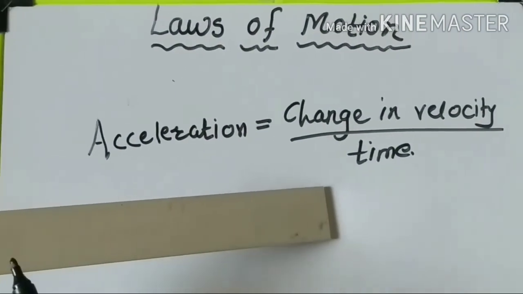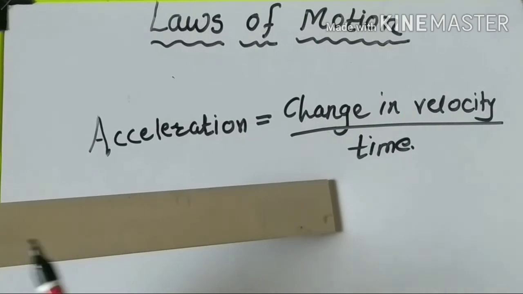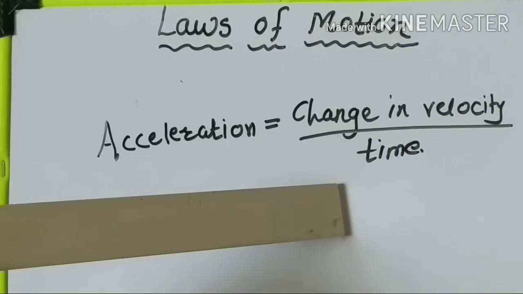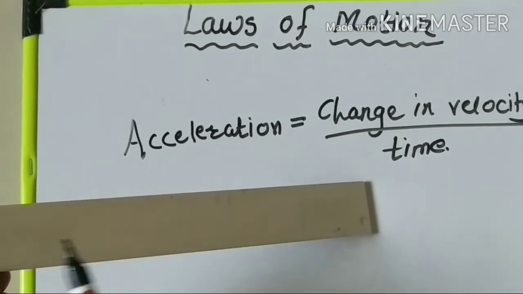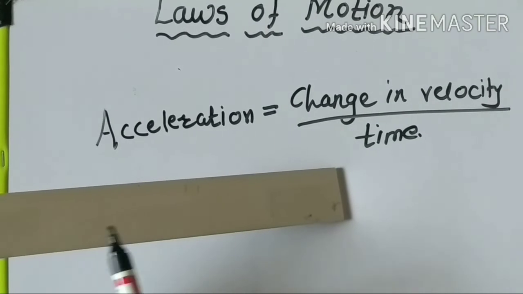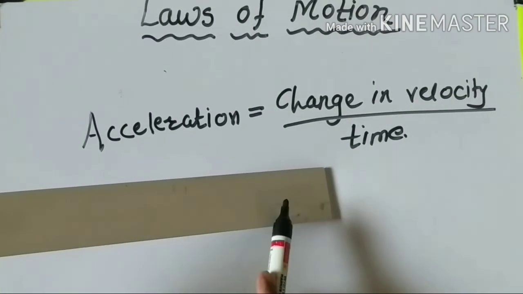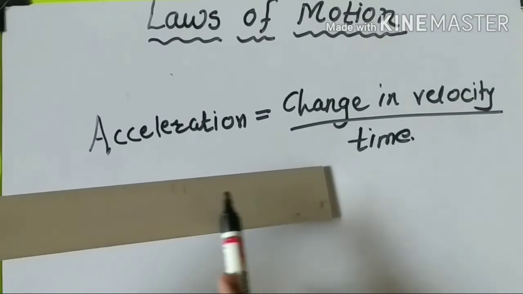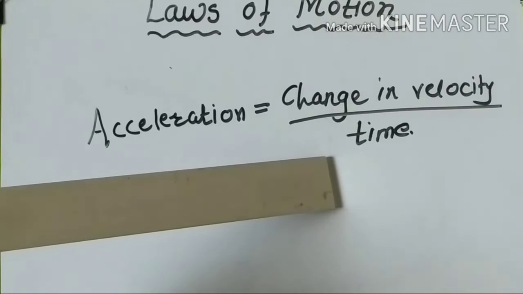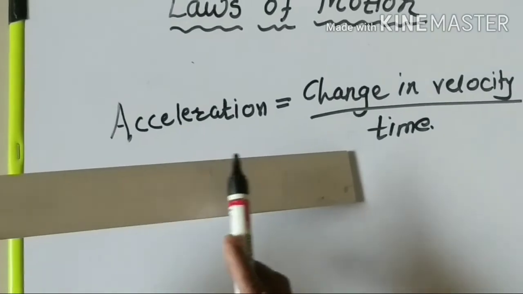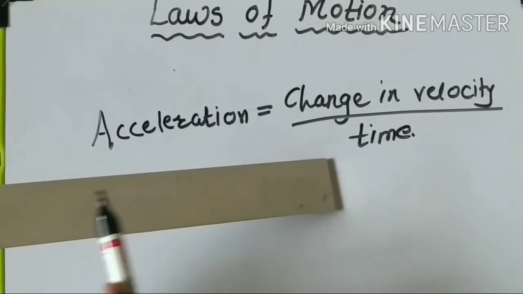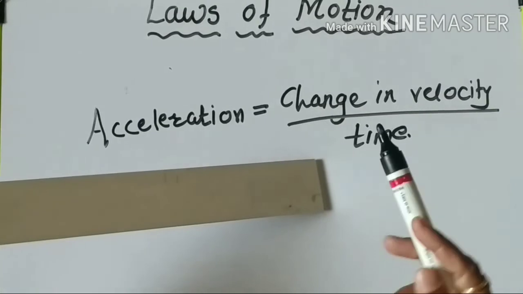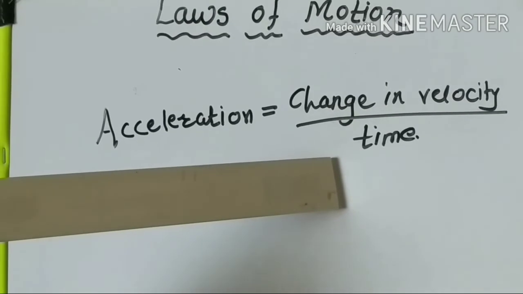So at this point velocity is less, then in the middle more, and again at the bottom it is more. Means velocity changes.